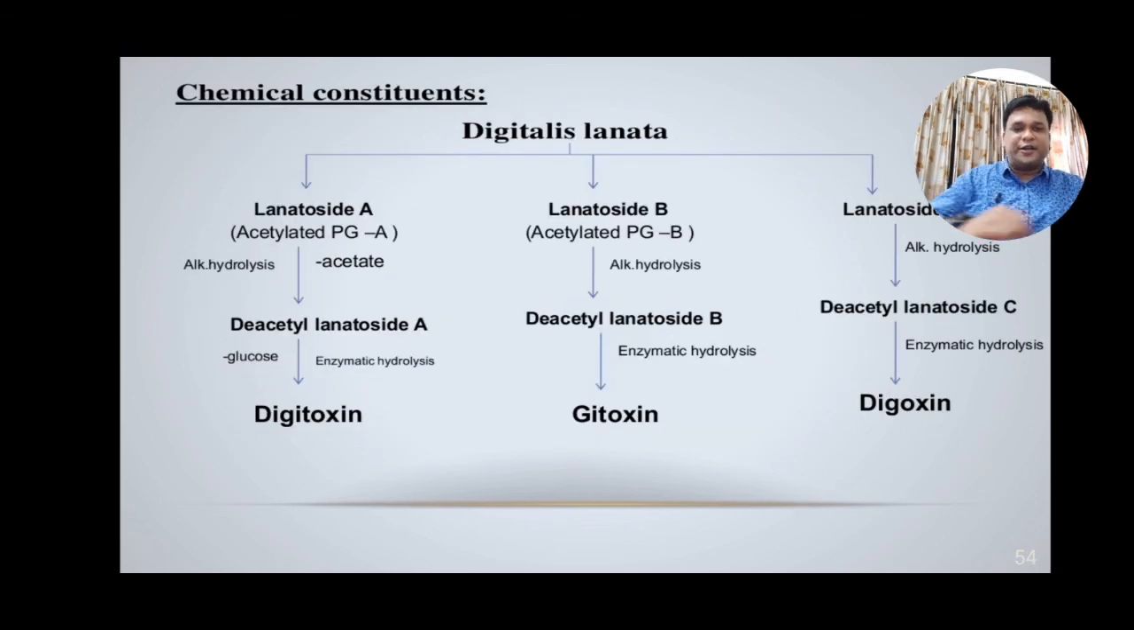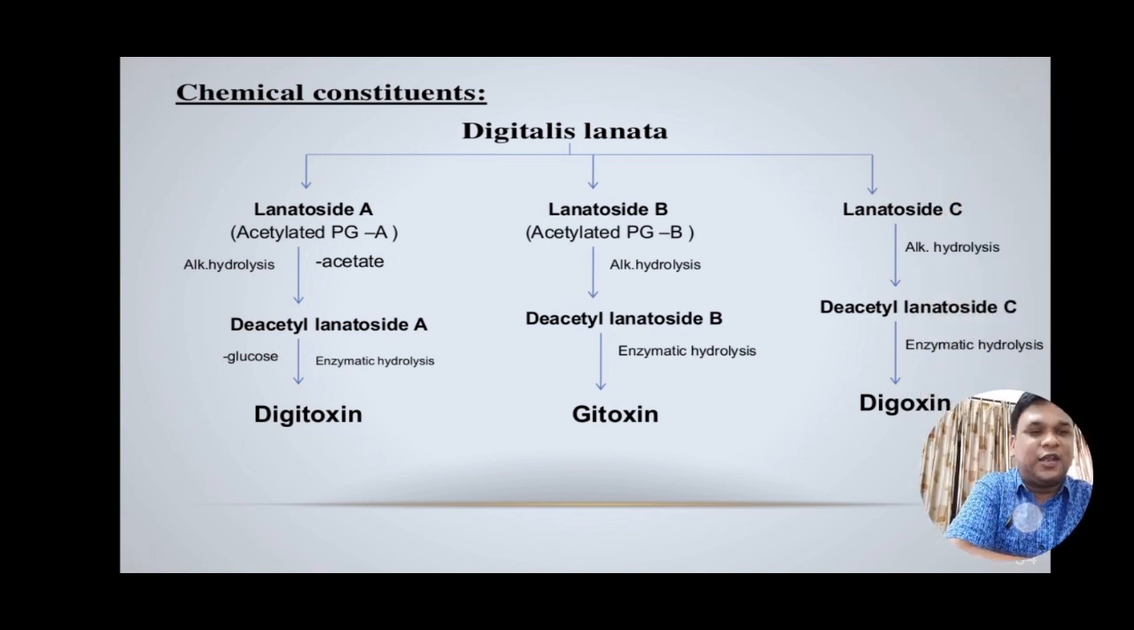Here is the chemical degradation of the glycosides obtained from Digitalis lanata, as it contains lanatoside A, lanatoside B and lanatoside C, whereas Digitalis purpurea contains purpurea glycoside A, B and C. Here we can see that with alkaline hydrolysis, lanatoside A, B and C are further degraded into deacetyl lanatoside A, deacetyl lanatoside B and deacetyl lanatoside C.